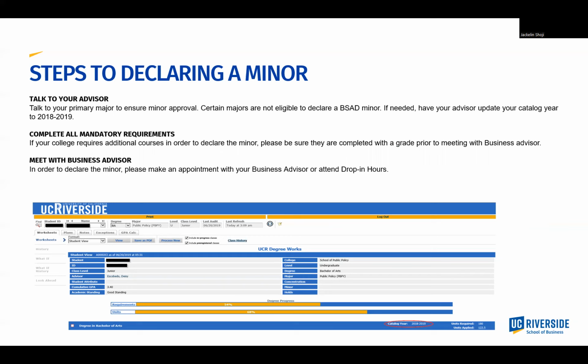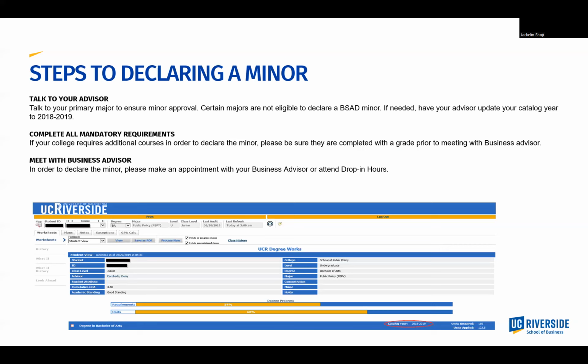In addition, certain majors, like the Administrative Studies majors housed in CHAS, are not eligible to declare a minor in business. The business minor was updated in 2018. If you fall under a prior catalog year, you will need to speak with your academic advisor about a possible catalog change. While our old minor will still be an option to anyone in previous catalog years, it does require more courses and does not have any functional areas. Please refer to the picture in the slide. The catalog year for this student is circled in red.